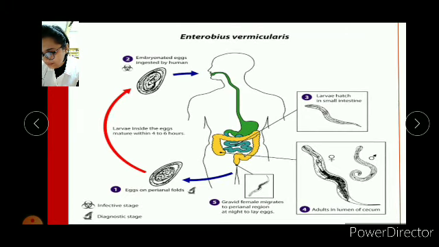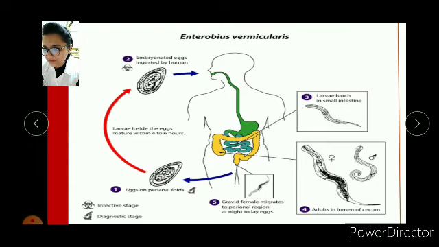And then Enterobius vermicularis: first of all, the eggs on perianal folds are released, and the larvae inside the eggs mature within 4 to 6 hours. The embryonated eggs are ingested by humans, and then the larvae hatch in the small intestine. There is a sea green one, can you see? So there are mature adults. The adults live in the lumen of the cecum, which is the first part of the large intestine, and then the gravid female migrates to the perianal region at night to lay eggs. Then the cycle continues again.